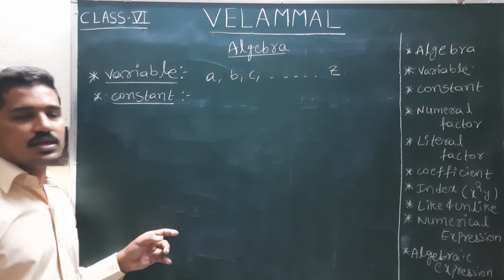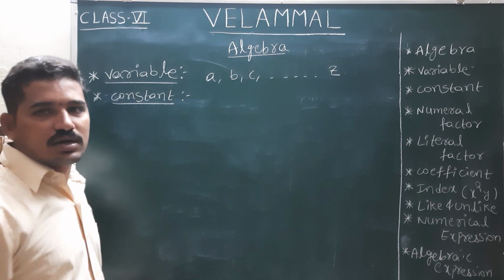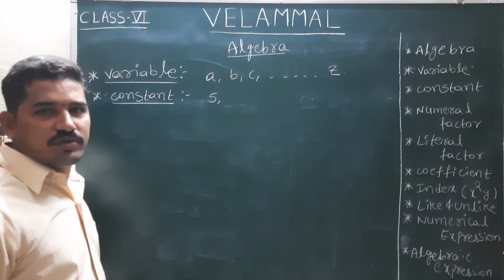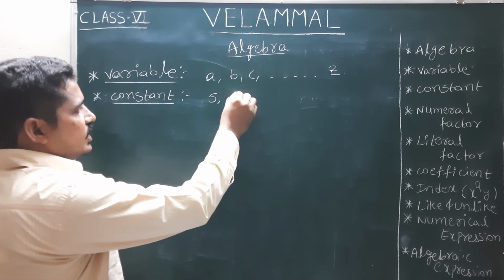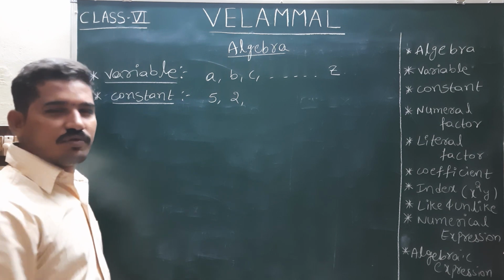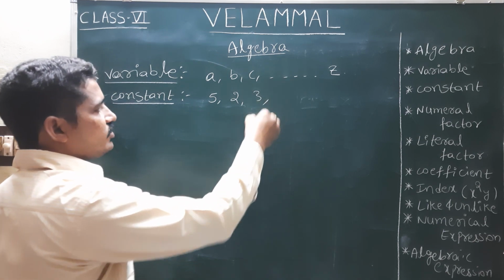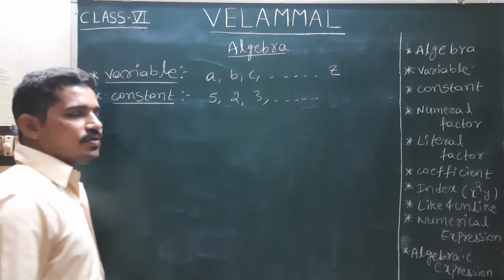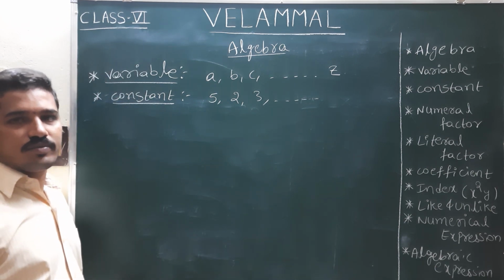We know what the constants are. All the numbers are constants only. Wherever we take 5, the value will be 5 only. Wherever we take 2, the value will be 2 only. Wherever we take 3, the value will be 3 only. So like that, all the numbers we consider as constants.